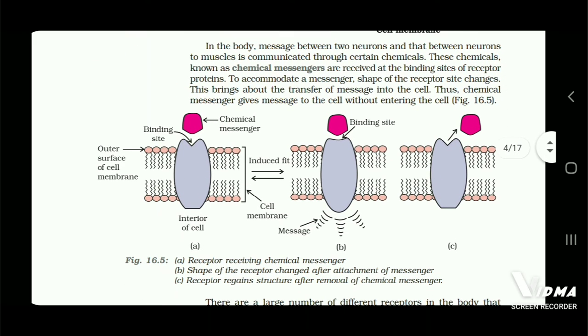In the body, messages between two neurons and those between neurons and muscles are communicated through certain chemicals. These chemicals, known as chemical messengers, are received at the binding sites of receptor proteins. To accommodate a messenger, the shape of the receptor site changes. This brings about the transfer of the message into the cell. Thus, the chemical messenger gives the message to the cell without entering the cell.